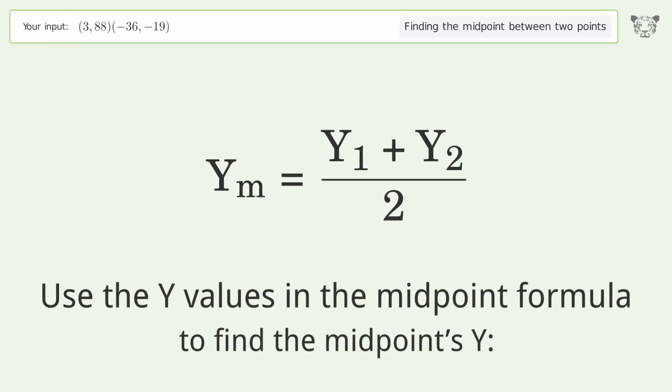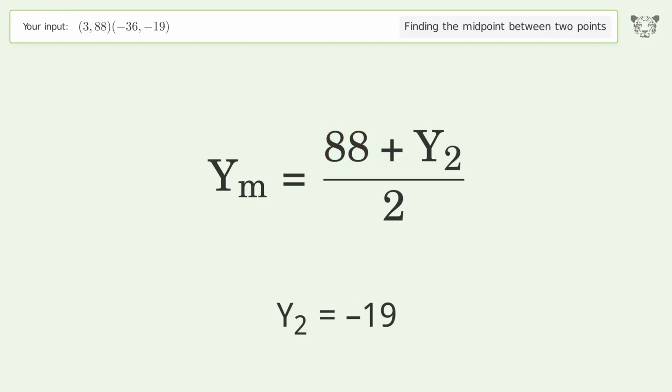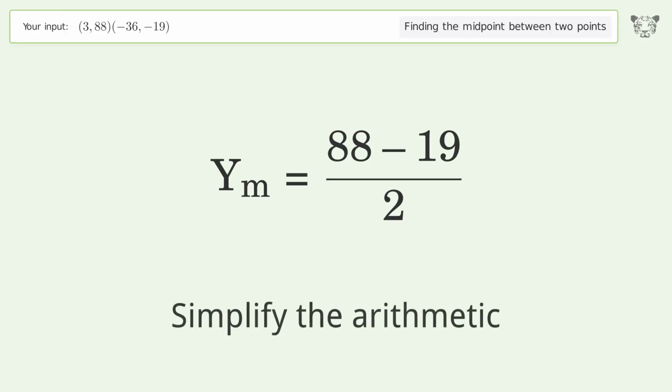Use the y values in the midpoint formula to find the midpoint's y. y1 equals 88. y2 equals negative 19. Simplify the arithmetic.